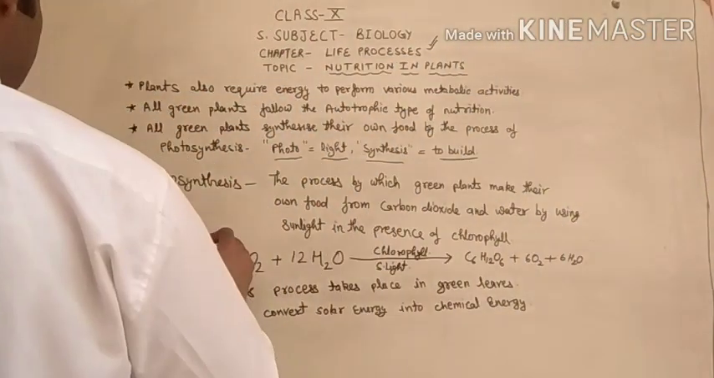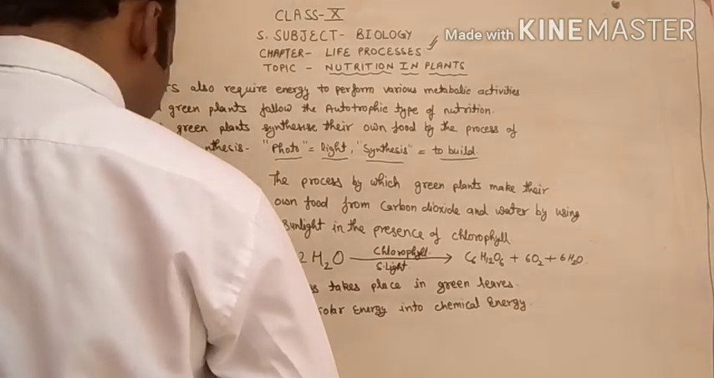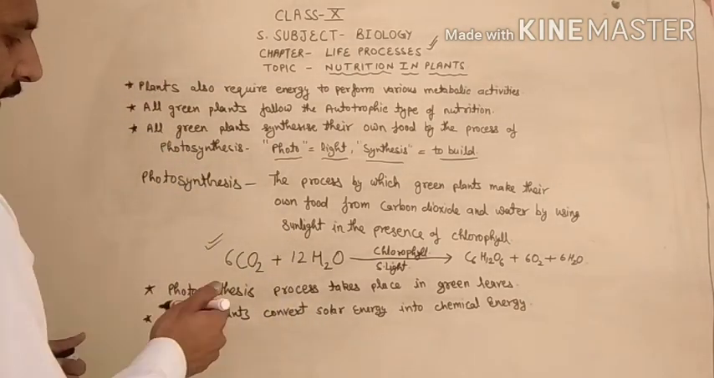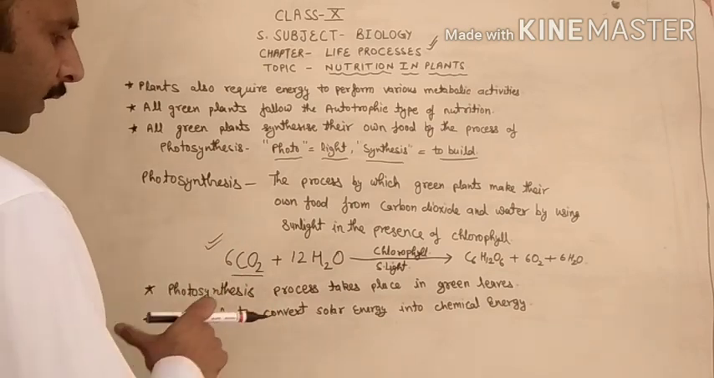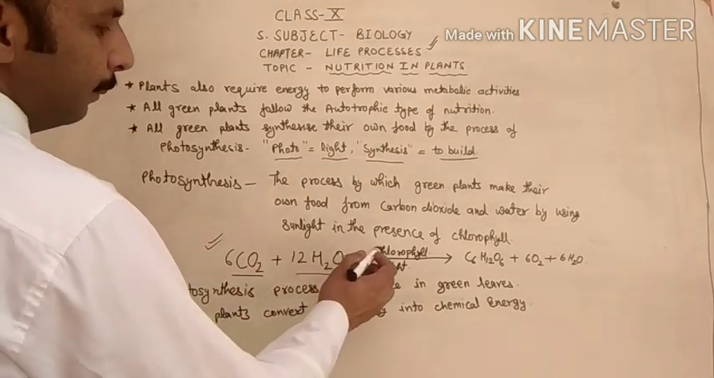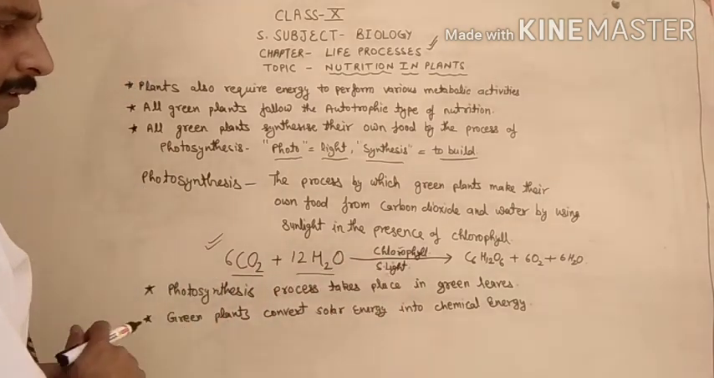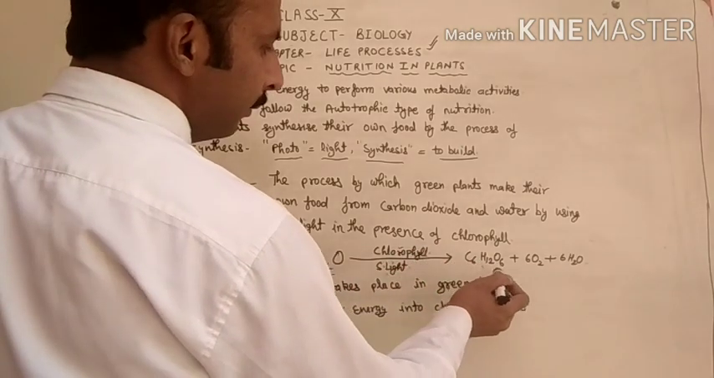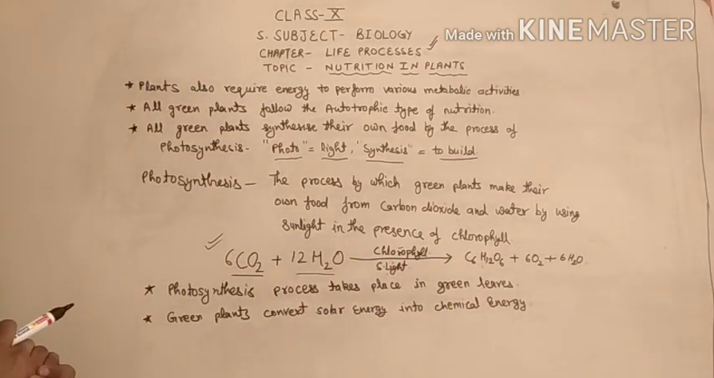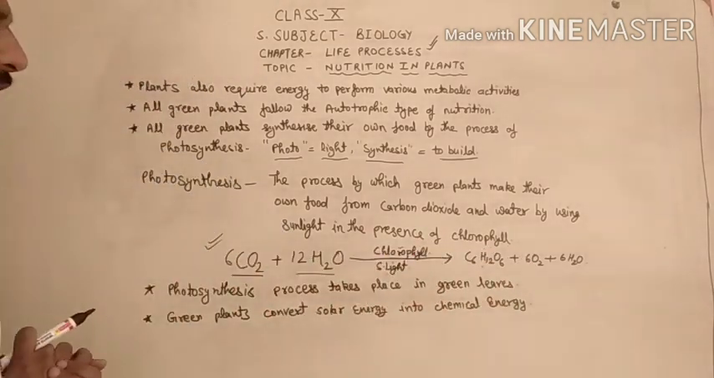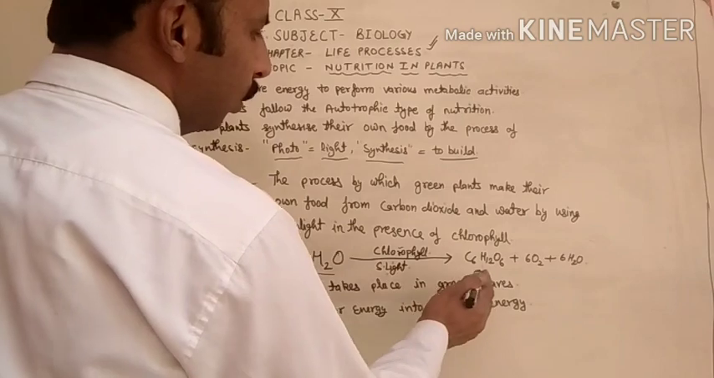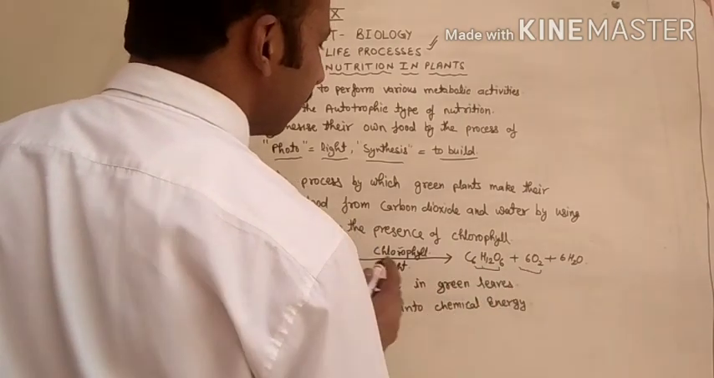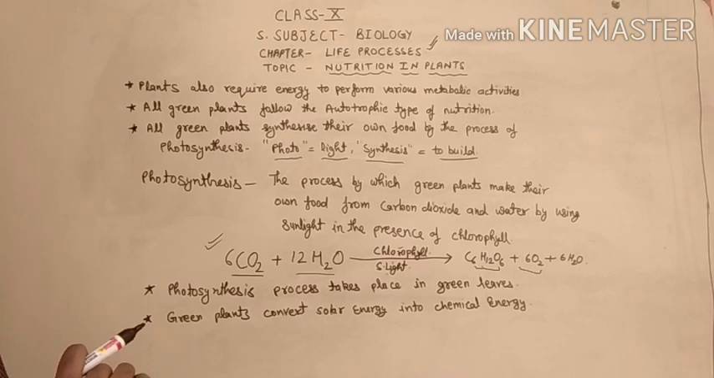Now this is the chemical reaction in which plants obtain carbon dioxide from the environment through their leaves, and water from the soil. In the presence of chlorophyll and sunlight, glucose is formed and oxygen is produced. These are the two main products formed by the photosynthesis process in green plants: glucose and oxygen.